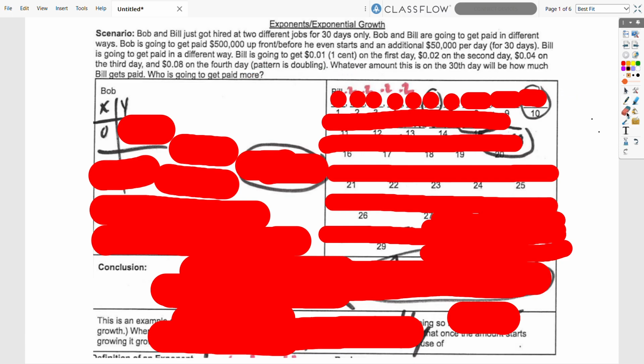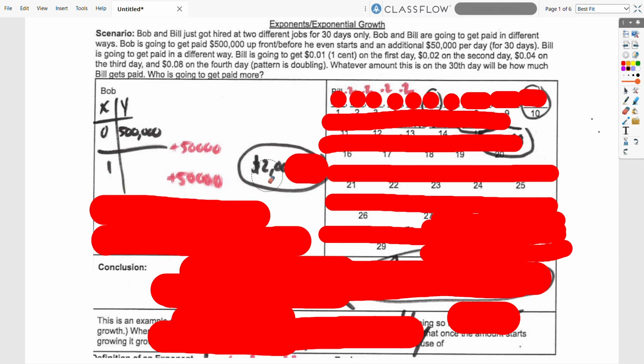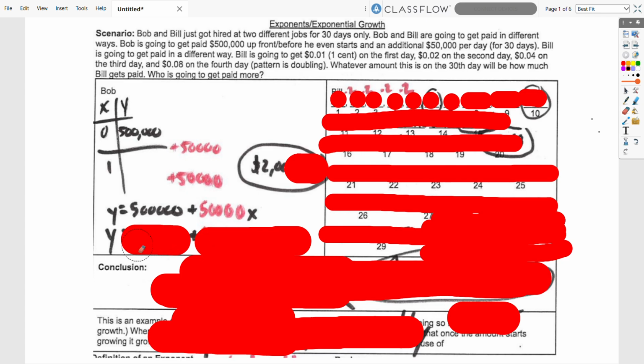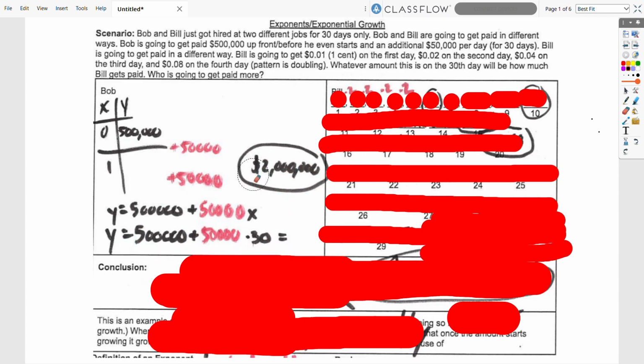Okay, so let's just set up some information. We know that Bob, he starts with $500,000. We know that we're going to add $50,000 a day. And so instead of filling that out all the way, we can make an equation, right? 500,000 plus 50,000x. We plug in 30 for 30 days, and then we get Bob having $2 million at the end of this. Okay, so now let's see Bill, right?